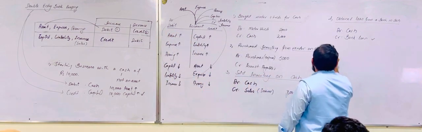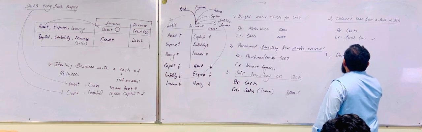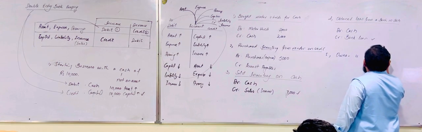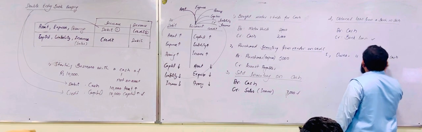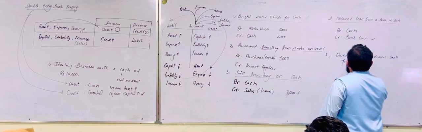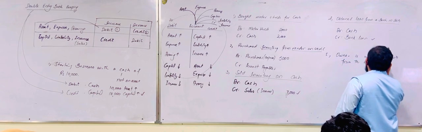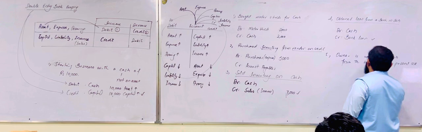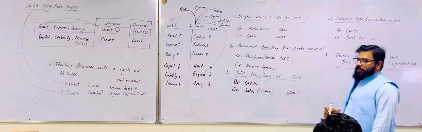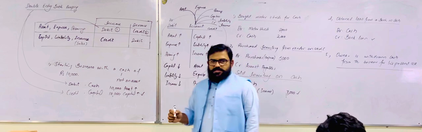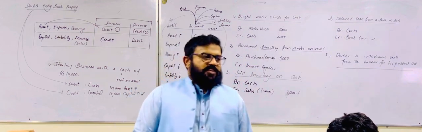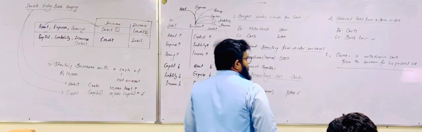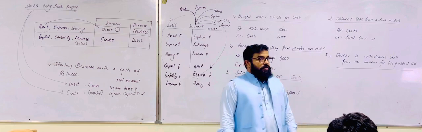So we can write it down. Owner withdrew cash from the business for his personal use. Okay. Which two accounts will be affected with this business transaction? Capital and drawing. So tell me the entry.